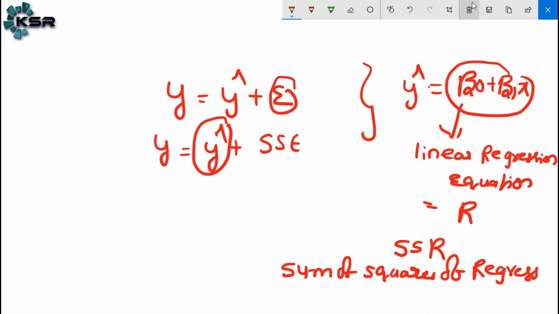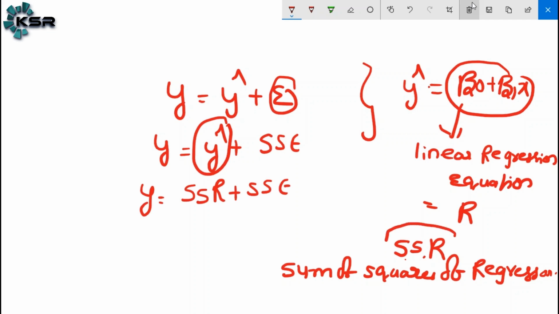Regressor means getting the regression value from the attribute. SSR means sum of squares of regression, that is nothing but SST is equal to SSR plus SSE.